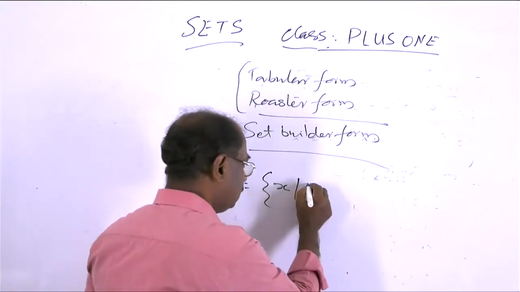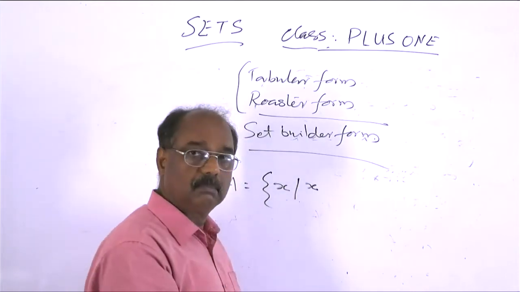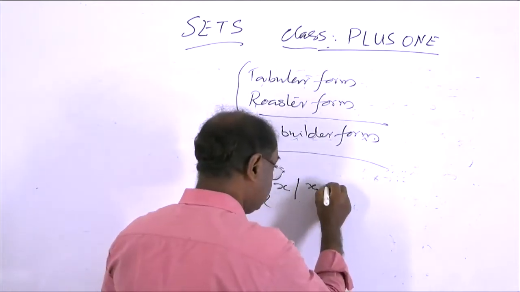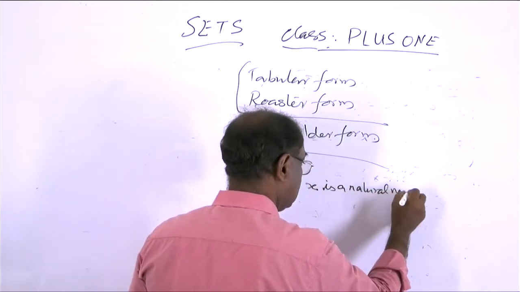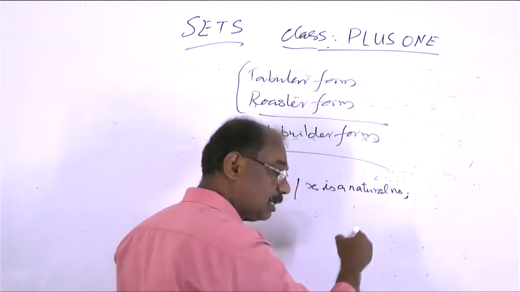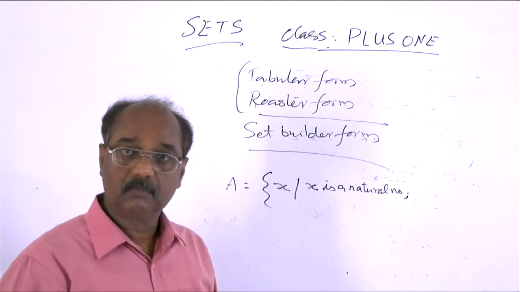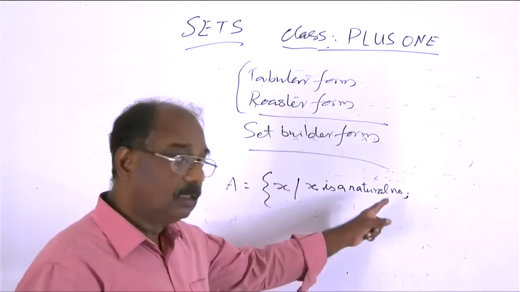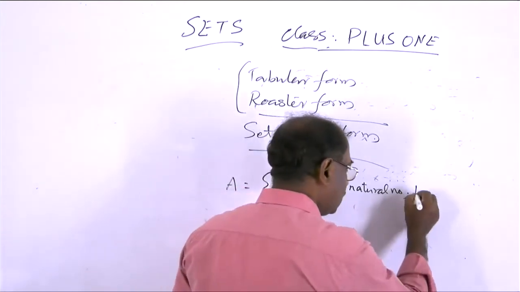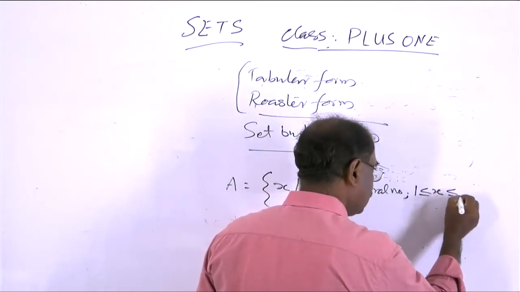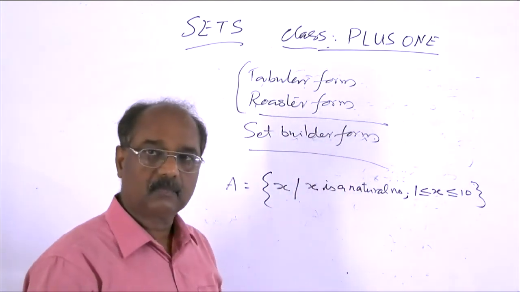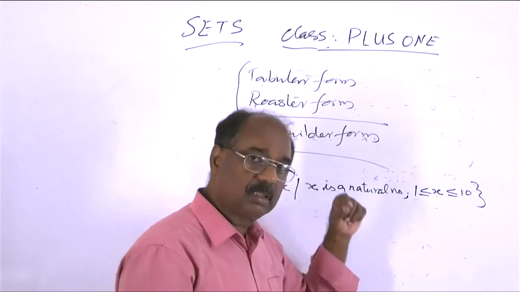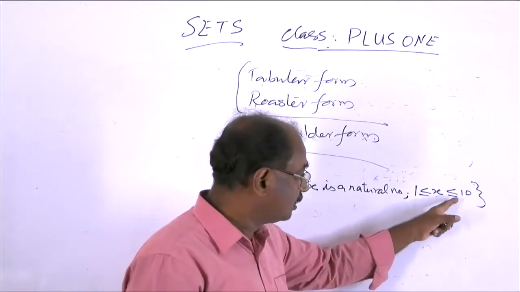x is a natural number. Then 1 less than or equal to x less than or equal to 10. It's okay. x is a natural number, 1 less than or equal to x less than or equal to 10.